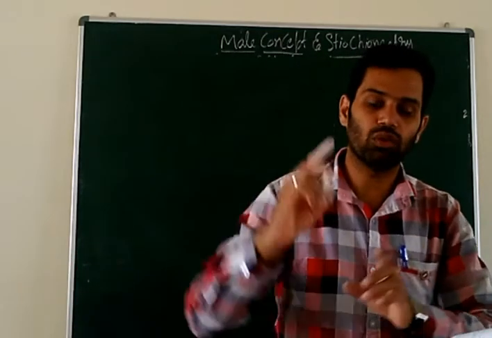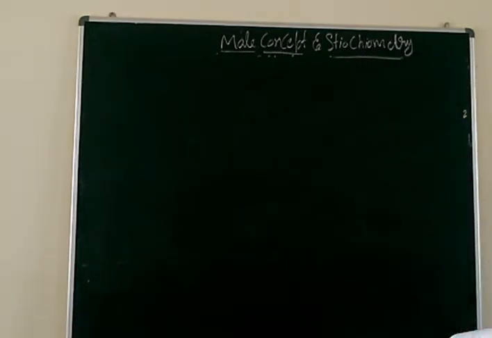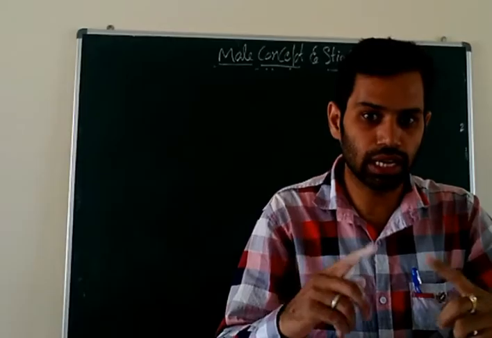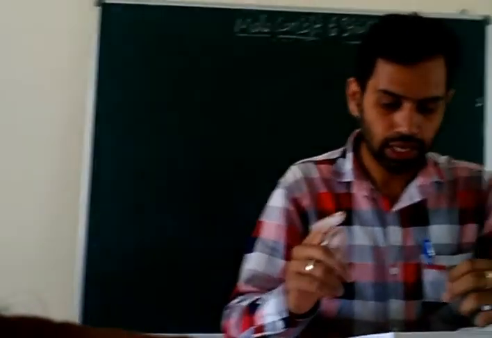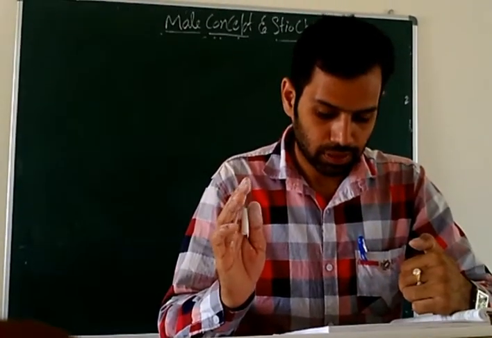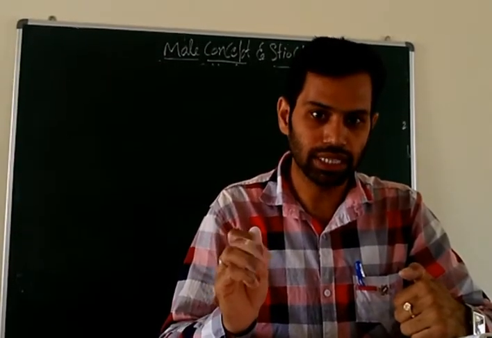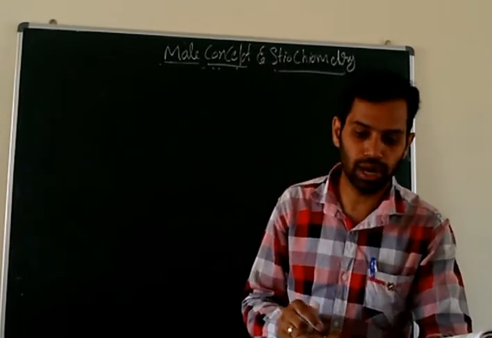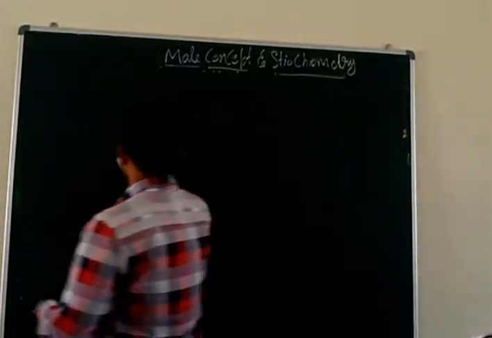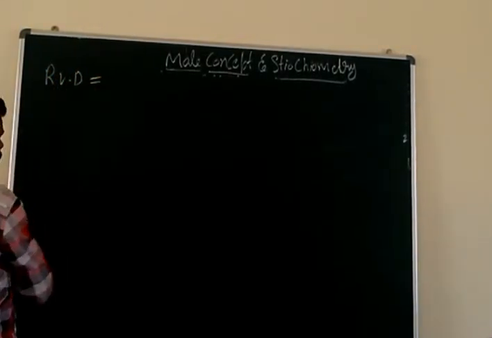The two gases are X and Y. Find the relative molecular masses of the unknown gases X and Y. For calculating the relative molecular masses of X and Y, you should first find the vapor density of the gases. The vapor density of a gas, we know, is the mass of a volume of gas. So relative vapor density, you know the formula.